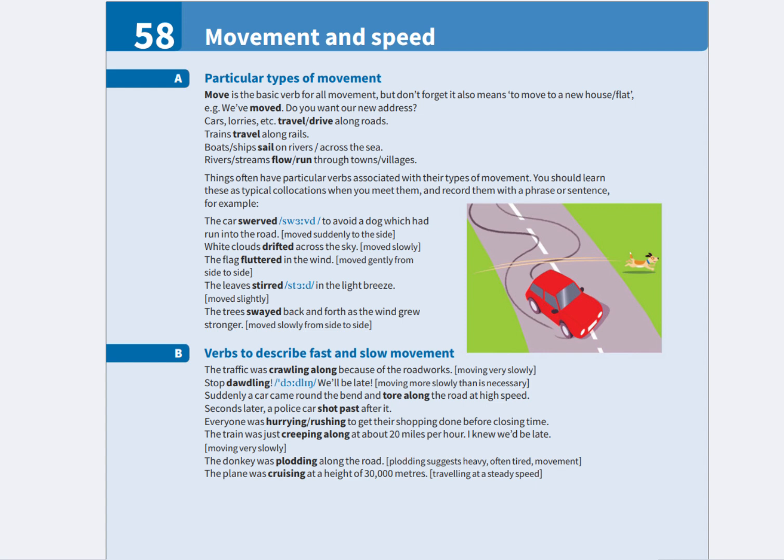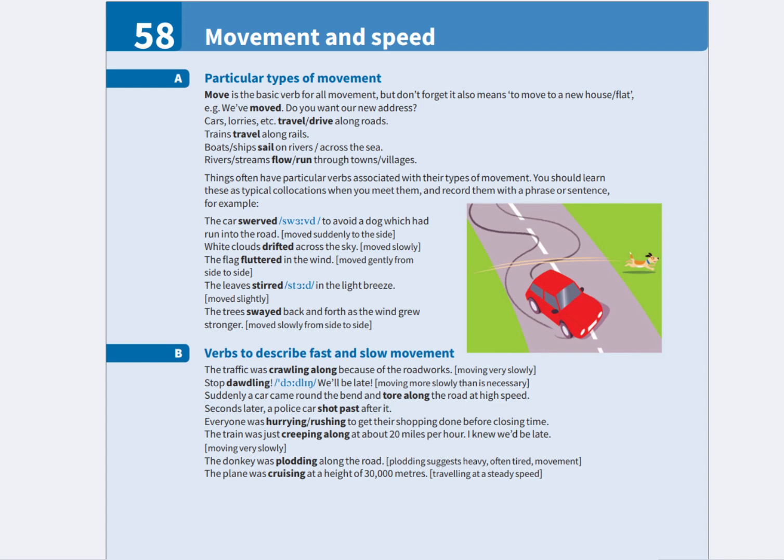B. Verbs for fast and slow movement. To crawl along means to move extremely slowly. For example, the traffic was crawling along because of the roadworks. To dawdle means to move unnecessarily slowly and waste time. For example, stop dawdling. We will be late.